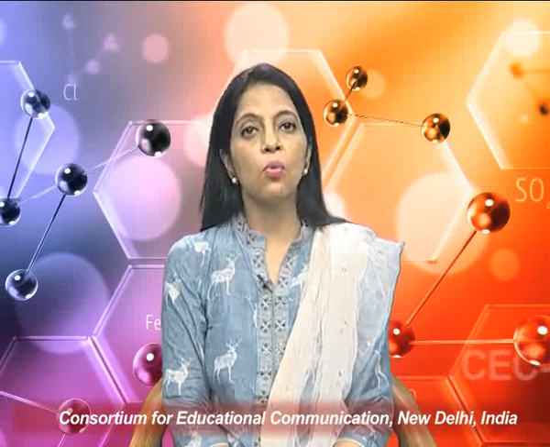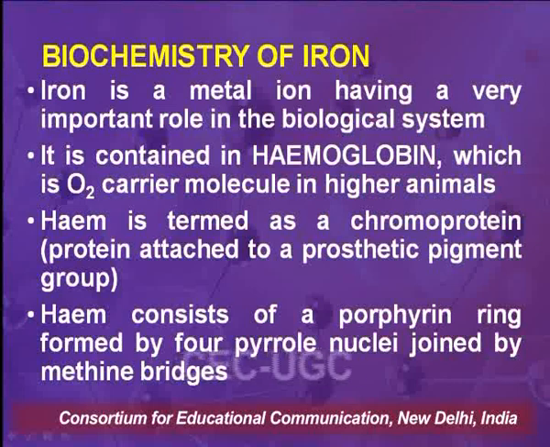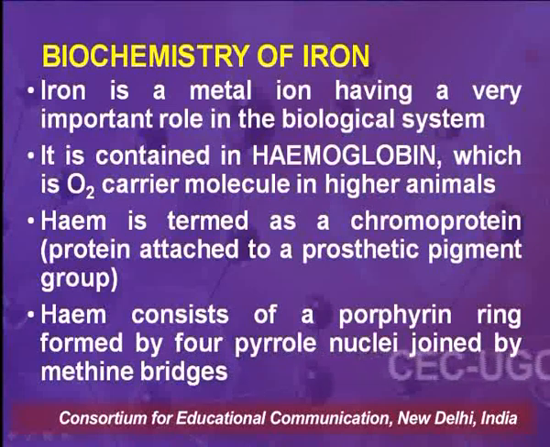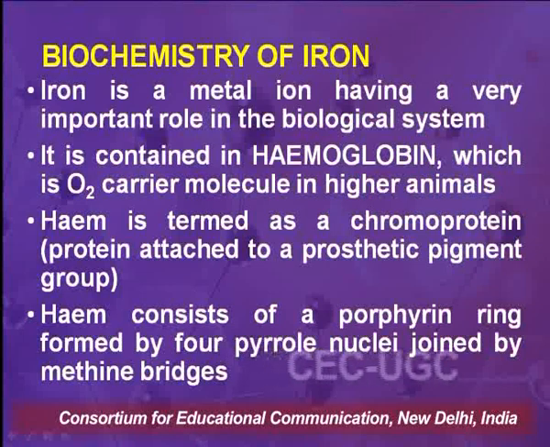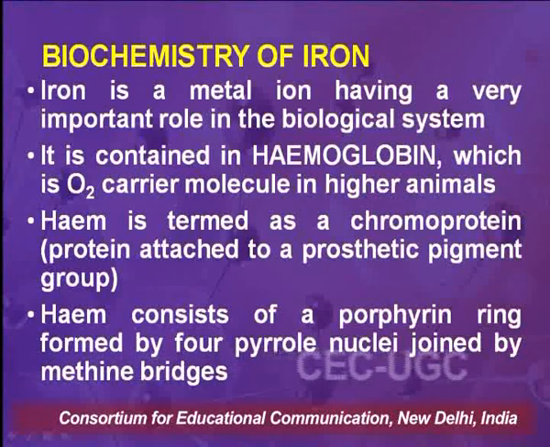Iron is a metal ion having a very important role in the biological system. It is contained in hemoglobin, which is the oxygen carrier molecule in higher animals. By higher animals, I mean it includes animals as well as human beings. Lower animals contain different types of iron carrier proteins. Heme is termed a chromoprotein. Chromoprotein means a protein which is attached to a prosthetic pigment group.